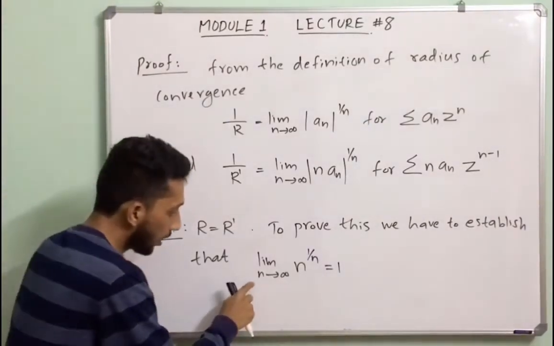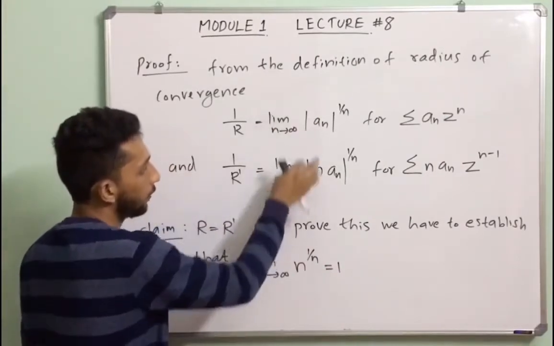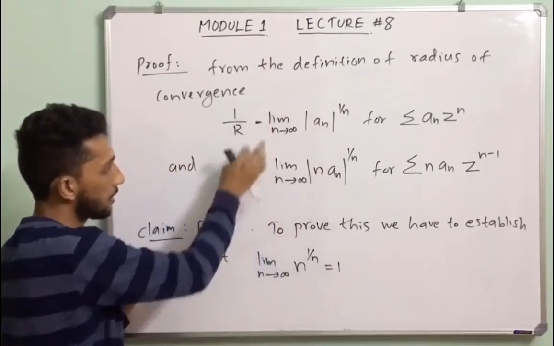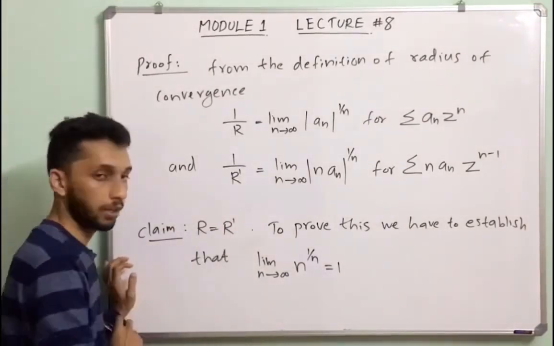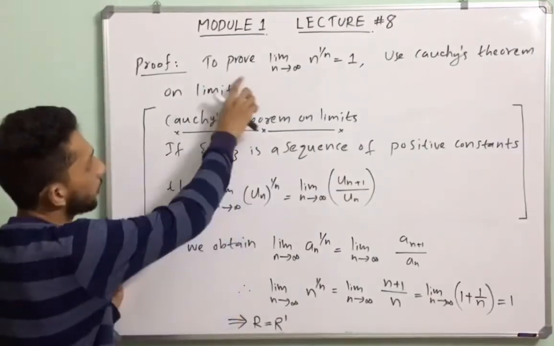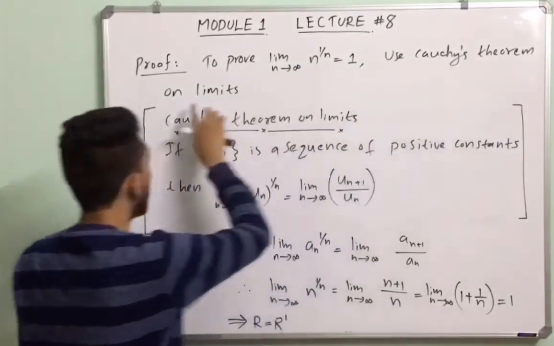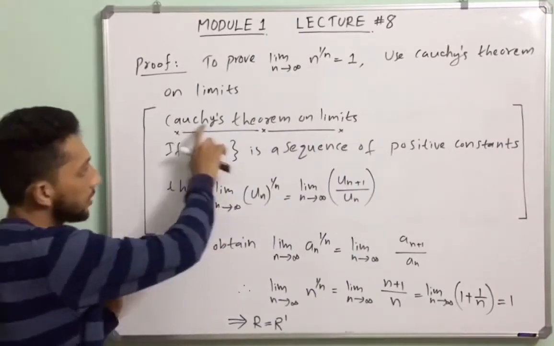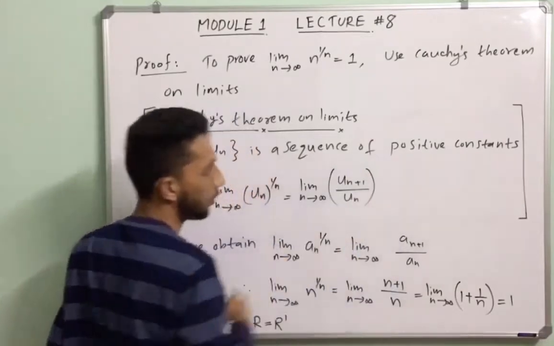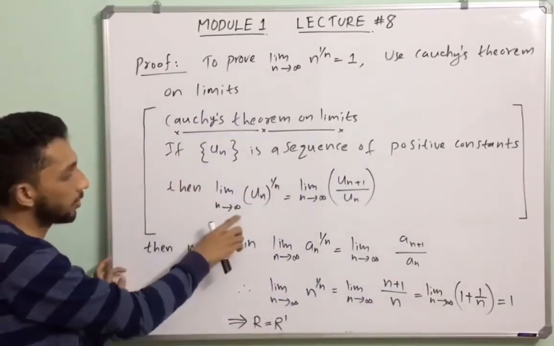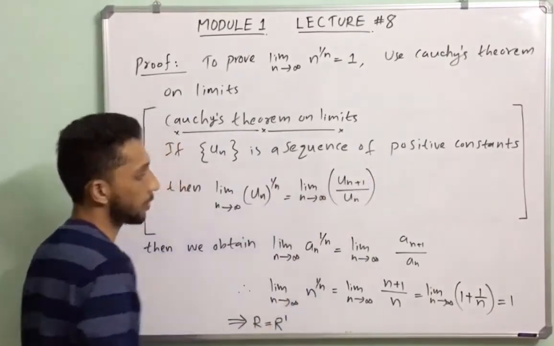If we show this condition, then the limit of these two terms are the same. So our claim is r equal to r dash. To prove limit n tends to infinity, n raised to 1 by n equal to 1, use Cauchy's theorem on limits. Cauchy's theorem on limits says that if the sequence un is a sequence of positive constants, then limit n tends to infinity, un raised to 1 by n equal to limit n tends to infinity, un plus 1 by un.